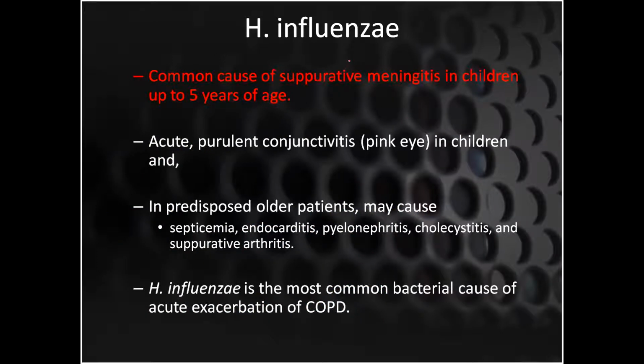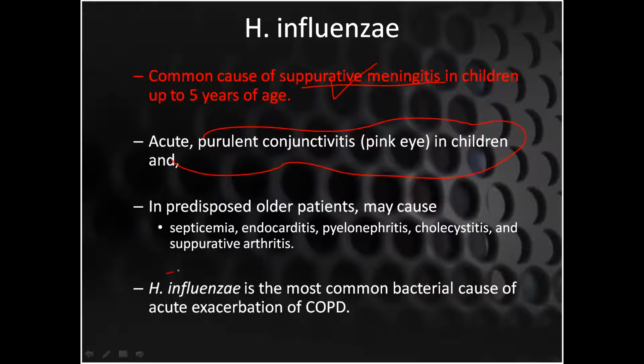H. influenzae is the most common cause of suppurative meningitis in children up to 5 years of age, and acute purulent conjunctivitis can also occur in children. In older individuals, it can cause septicemia, endocarditis, pyelonephritis, cholecystitis, and suppurative arthritis.